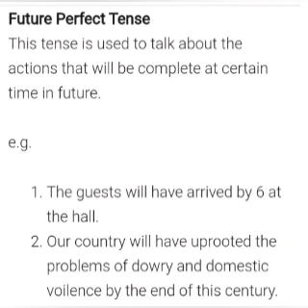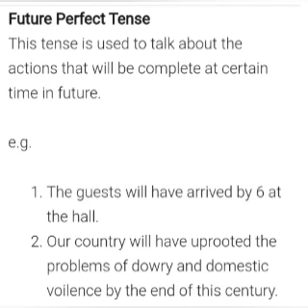Yes. Next we have future perfect tense. Now this tense is used to talk about actions that will be complete at a certain time in the future. Or you can say it is used to show that an event will have happened before another thing in the future. Before another action is about to begin, the previous one would have completed. Like the guests will have arrived by 6 at the hall.